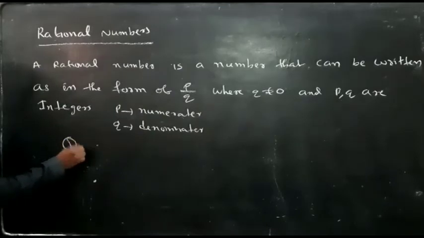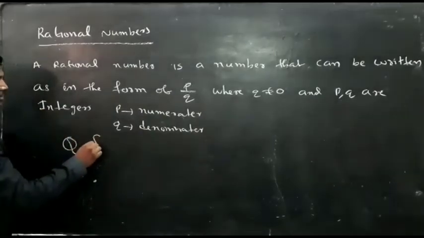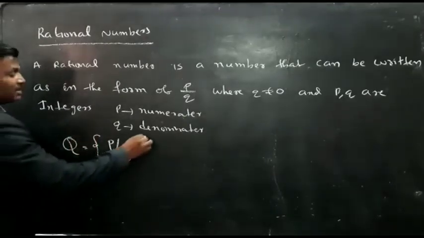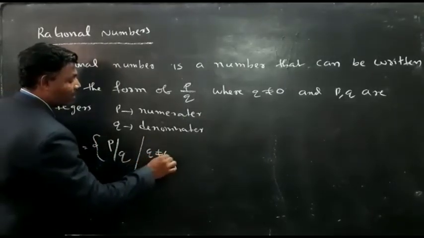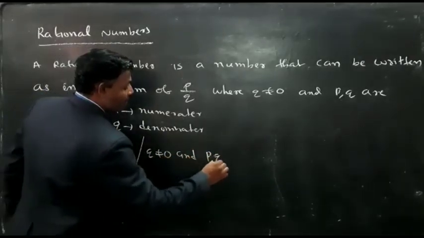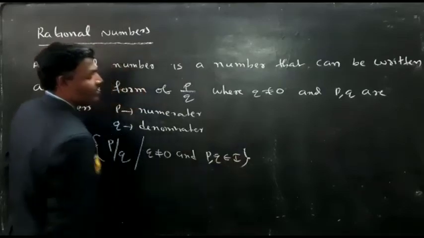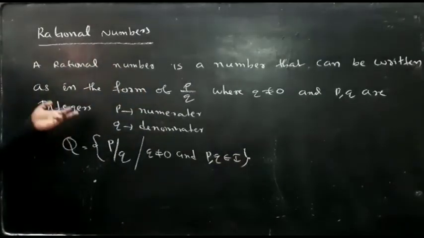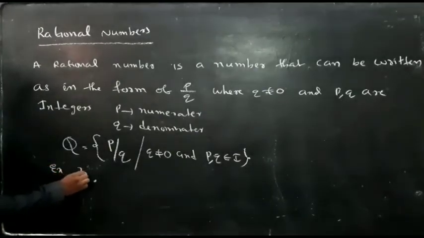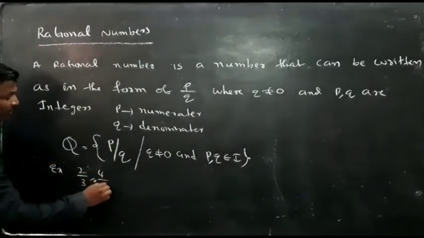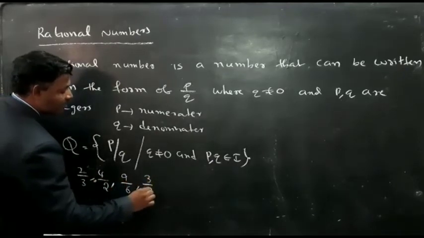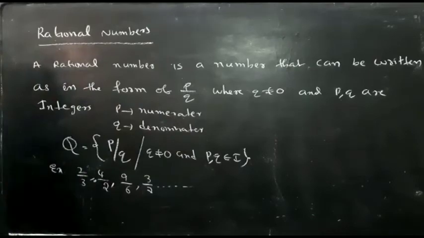Rational numbers are indicated with Q. So P by Q such that Q is not equal to 0 and P, Q belong to I. Belongs to means P, Q are integers. Examples: 2 by 3, 4 by 2, 9 by 6, 3 by 7, and so on.